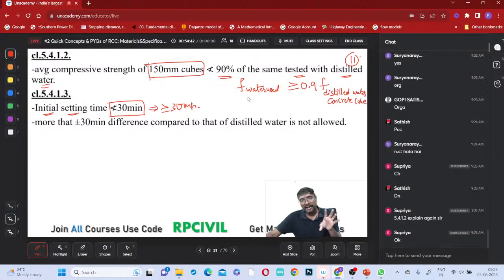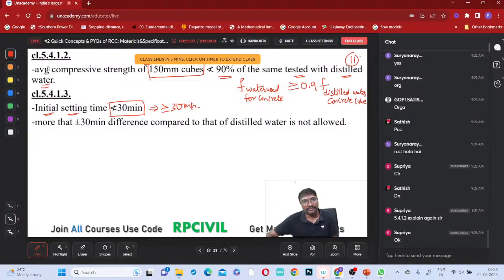Now, can we use distilled water for the entire construction? Can you bear that much cost? Distilled water is costly, yes or no? So that is the water used for concrete. Is it clear to everyone? Is it clear to all of you?